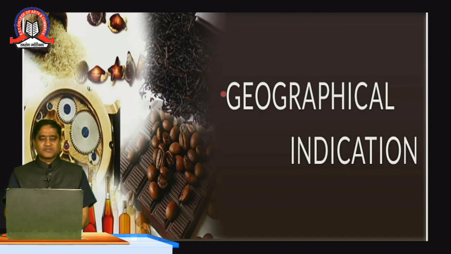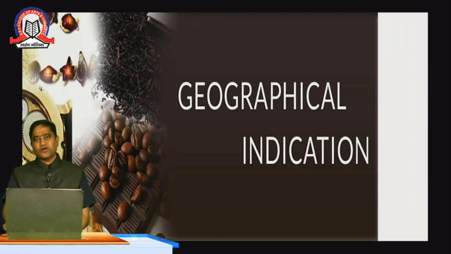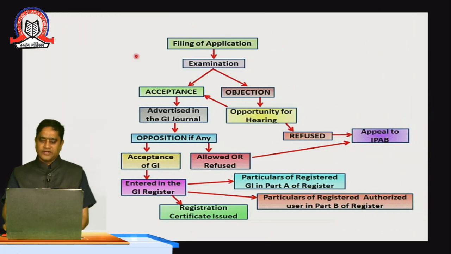If you see these images, you can see rice which has a different origin, pepper, coffee beans, instruments, bottles or spices having a specific area location. Then the producer will go to the IPR office and file their registration.